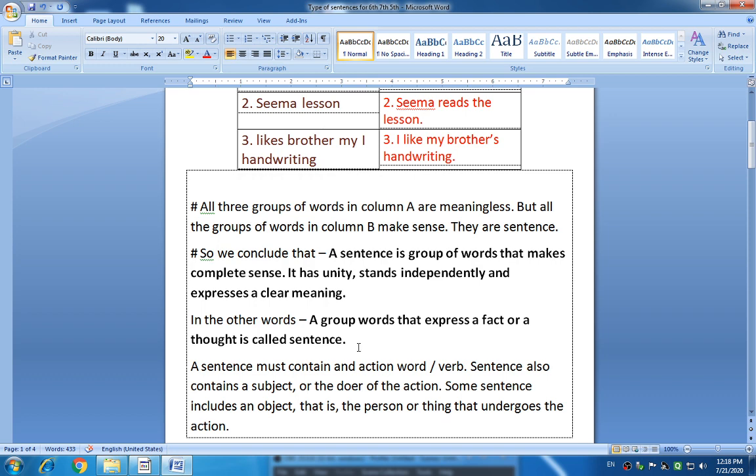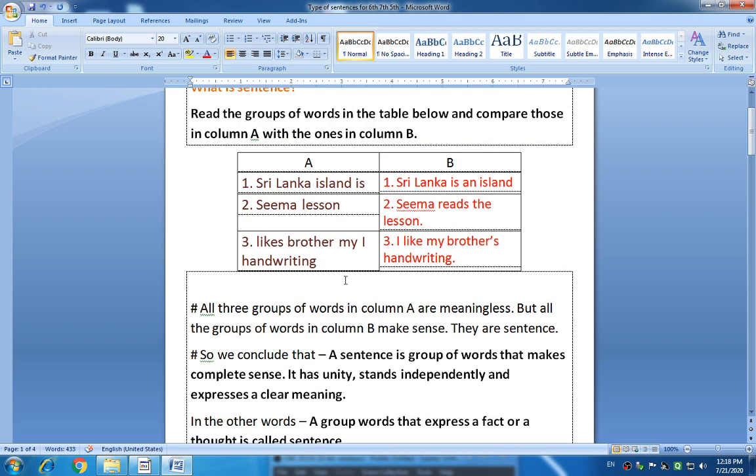Okay students, once again look at both the columns and try to read them aloud. In column A, I have written some groups of words: Sri Lanka island is, Seema lesson, like brother my eye handwriting. These look like meaningless words. We can't understand their meaning.